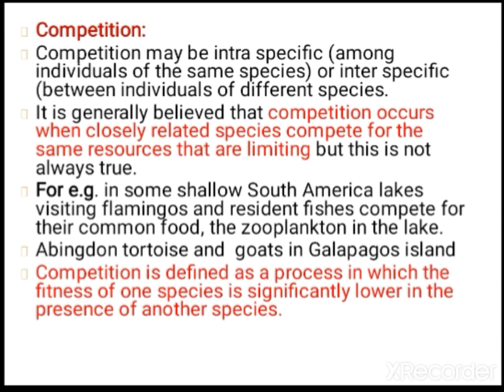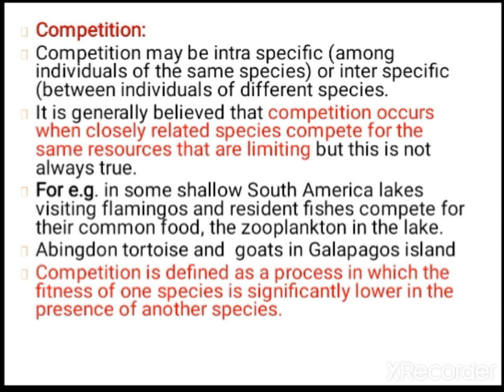So here competition can be defined as a process in which the fitness of one species will be lower compared to the other. When it is like that, the fit organism will be selected. Here one rule is there, Gause's competitive exclusion principle. According to Gause's principle, two closely related species, when they compete for the same resources, cannot live together.